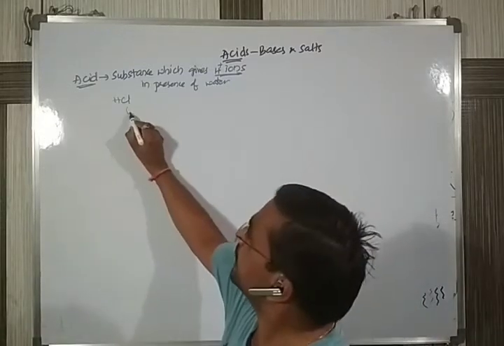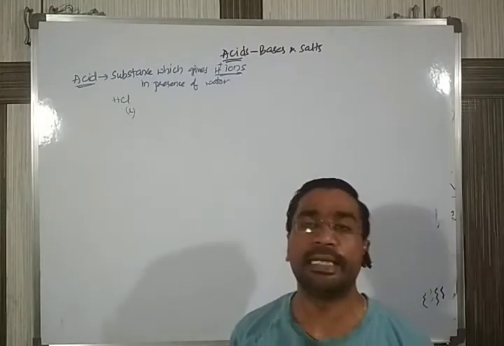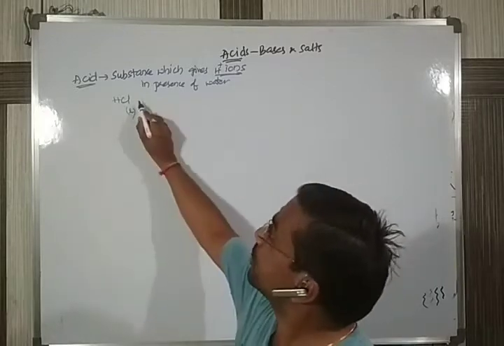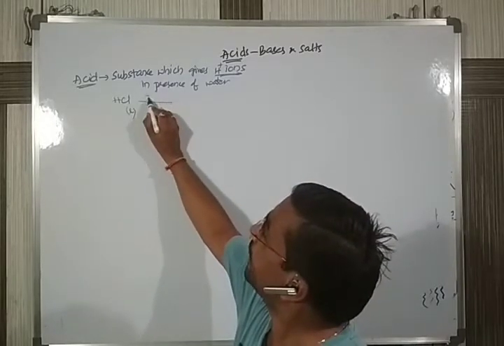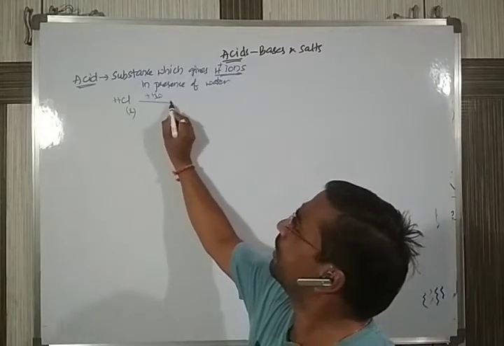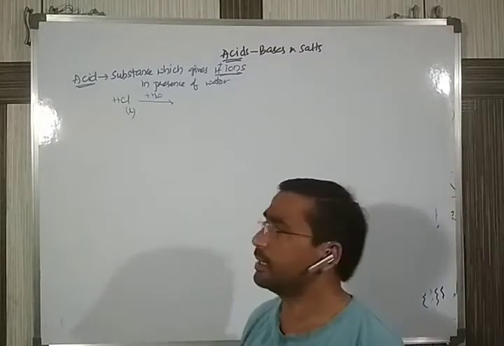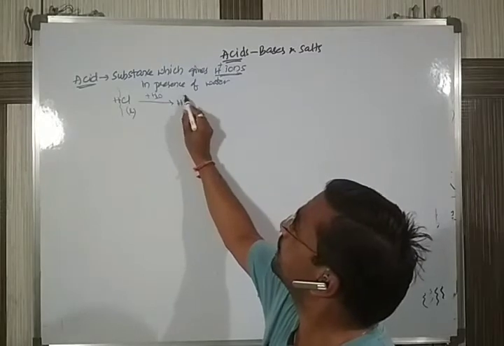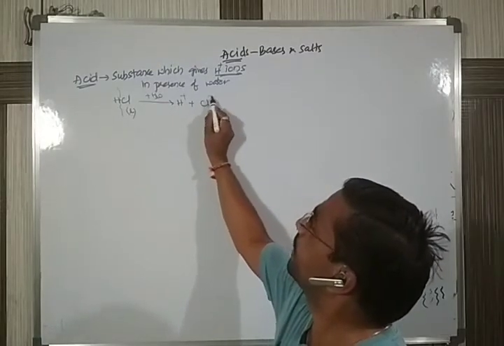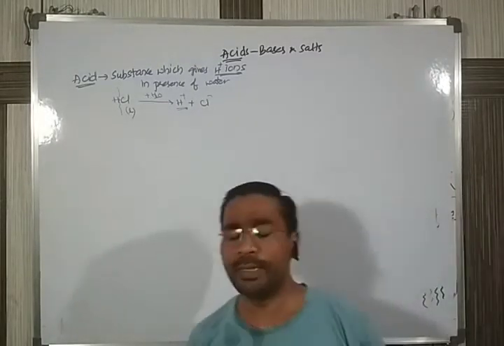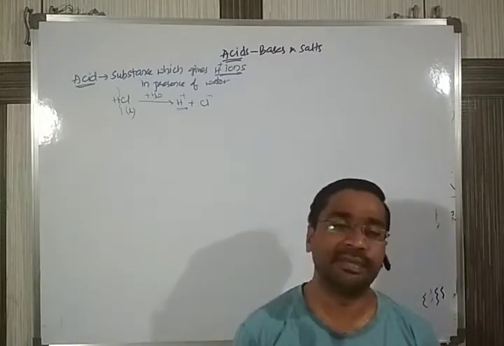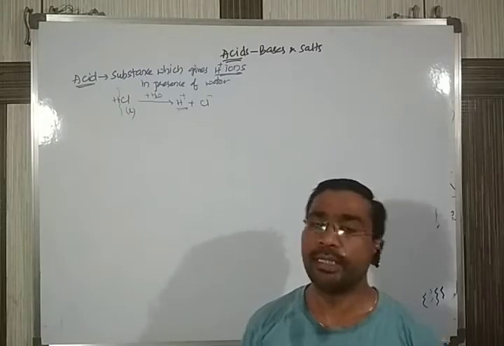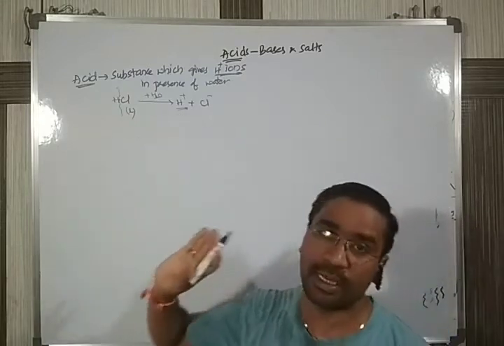When we add a few drops of water, it divides to give rise to H plus as well as Cl minus. How many H plus ions an acid gives doesn't matter, but it should give an H plus ion. Anything which gives an H plus ion is called an acid.